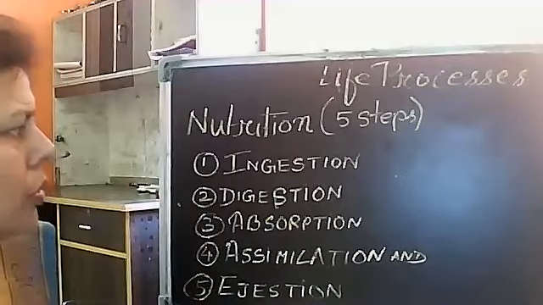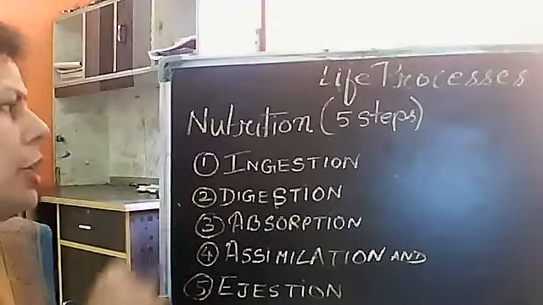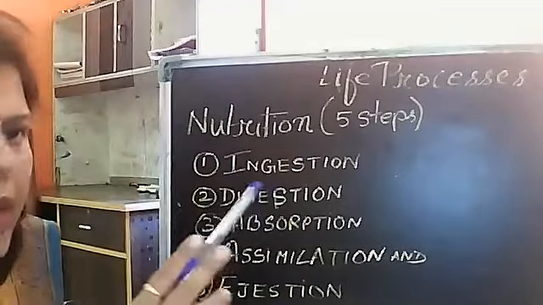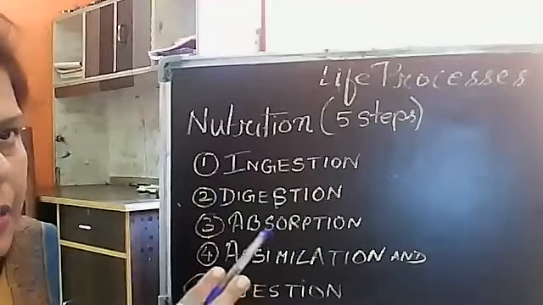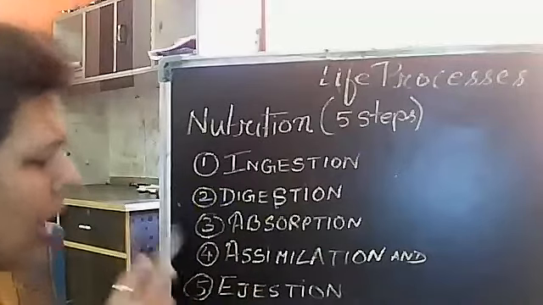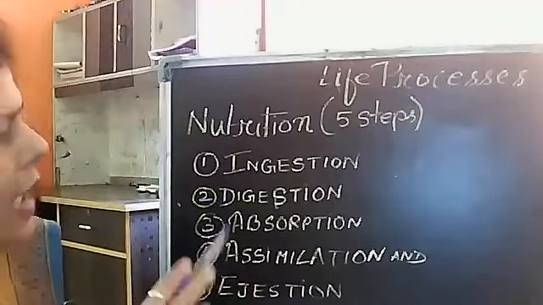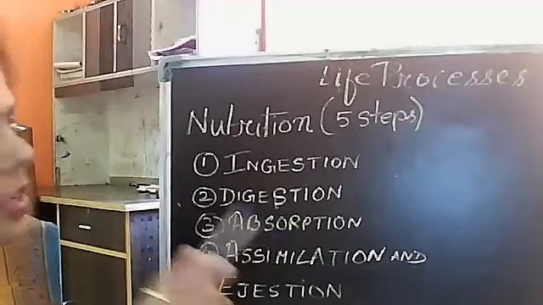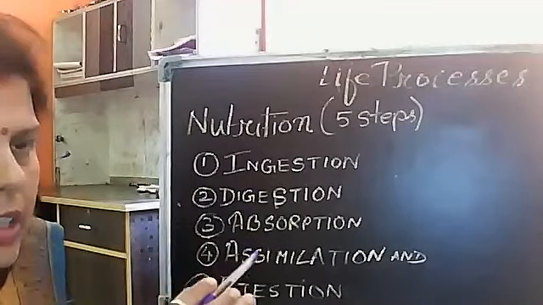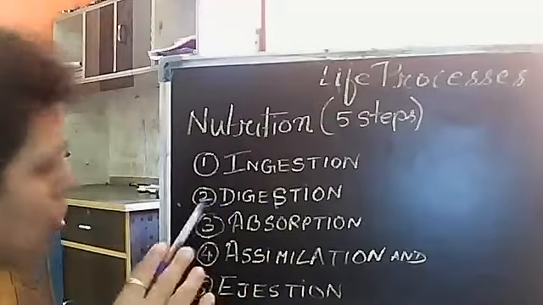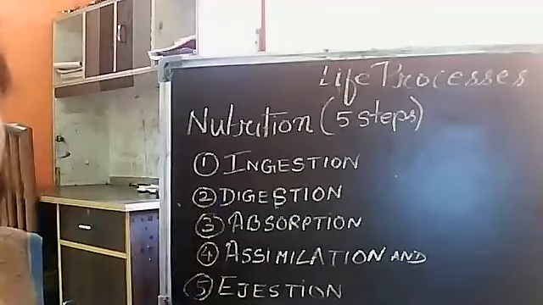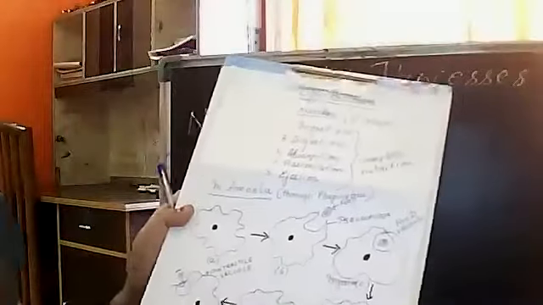Now in your book, to explain the nutrition in animals, two examples are given. One has been taken from a simple organism, that is the amoeba, and the other is the human being. So in detail, we have to study about these two organisms. Today we are going to study how nutrition takes place in amoeba.